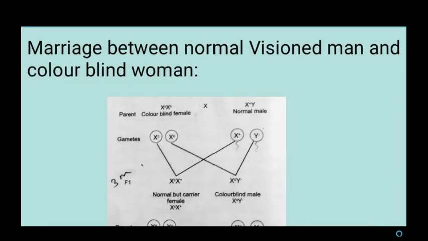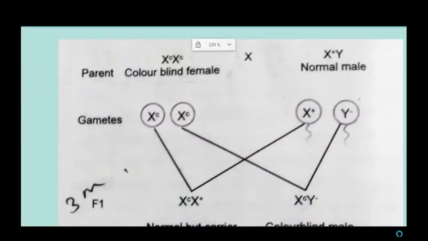So the next example is marriage between a normal visioned man and a colorblind woman. Now see this cross. Here the female is colorblind, so it is represented as X with a small letter c. With the help of that letter we can understand that the person possesses the recessive gene. If plus is given, the person possesses the dominant gene. So here the normal male has X plus written above, so that person possesses the dominant gene.